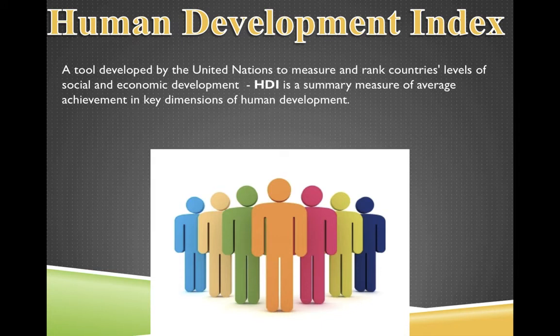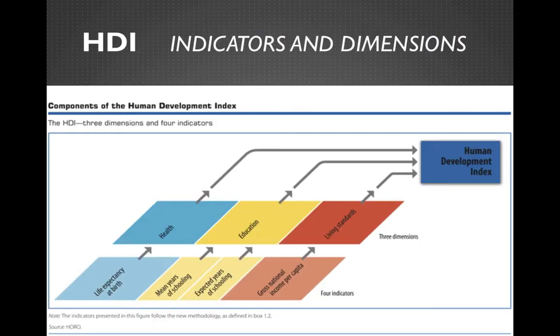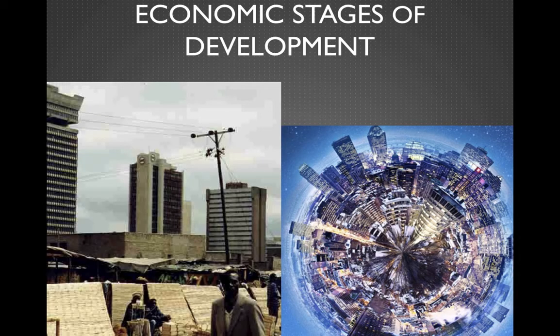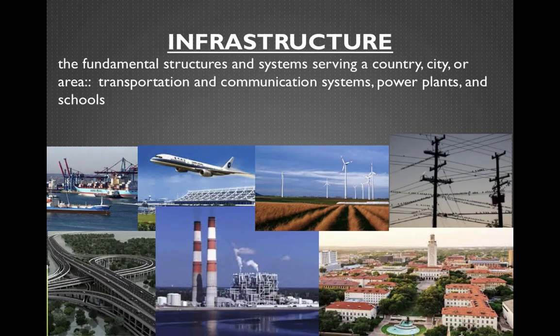All right, now let's transition over to the Human Development Index. So this was created by the United Nations as a way to basically rank countries to see how they're doing overall. And so it gives you an idea of how well people's lives are in those countries. The indicators we look at are health, education, and living standards. So health, we're looking at life expectancy at birth. Within education, we're getting an idea of basically how long they're in school. And then living standards, what's the gross national income per capita, and that gives us an idea of the HDI. So with this, we need to know the different economic stages of development.